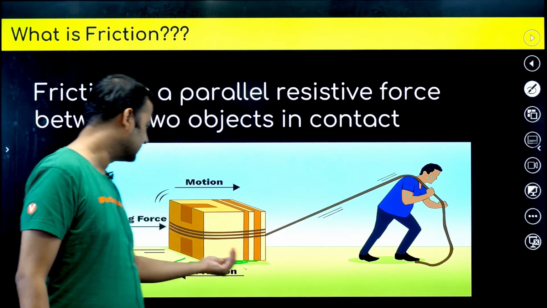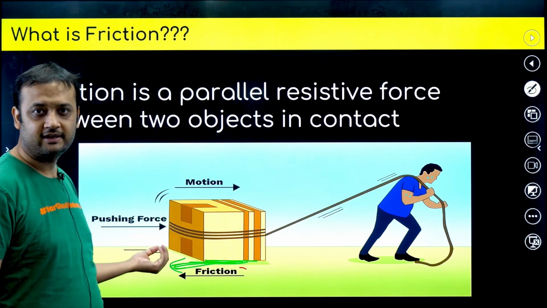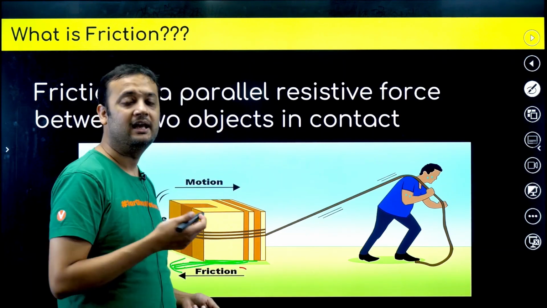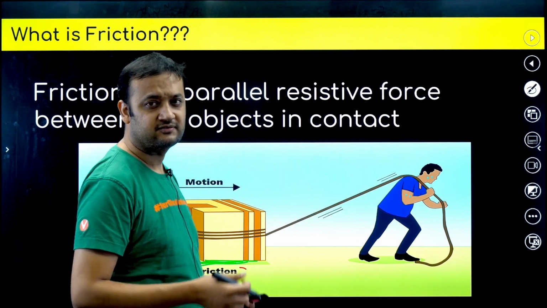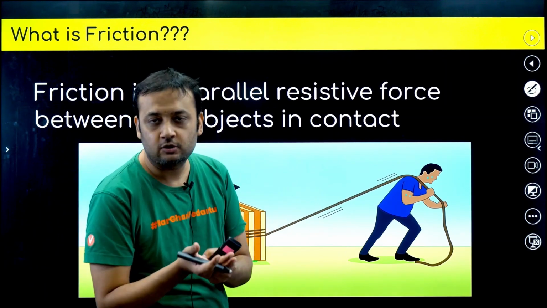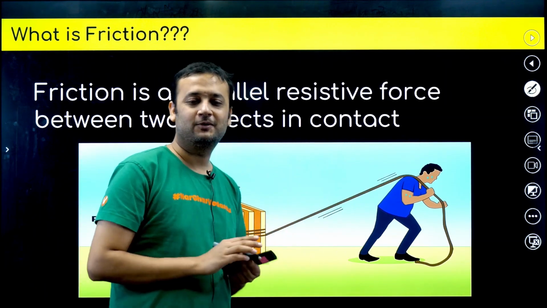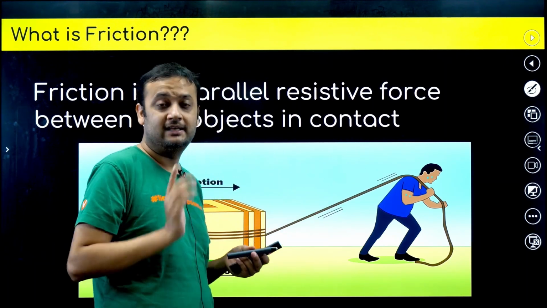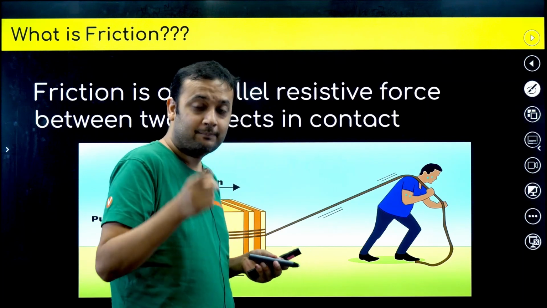Even if it moves, friction will be in the leftward direction. Even if it does not move, friction will still be in the leftward direction. So in both cases, friction is trying to resist the motion. If the motion is happening, friction is saying no, don't move. If the motion is not happening, it is not happening because of friction.